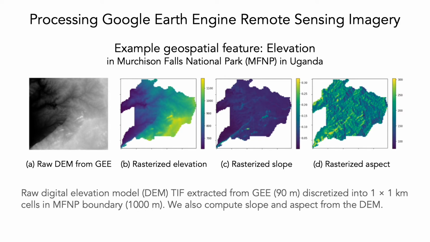We discretize the park boundary into 1 by 1 kilometer cells so we can later predict the risk of poaching in each of these cells. We crop and rasterize, or convert into pixels, each raw remote sensing image from Google Earth Engine into our desired 1 by 1 kilometer cells as well. For dynamic data and past patrol data, we discretize time into 3-month intervals to account for seasonal poaching predictions historically found.